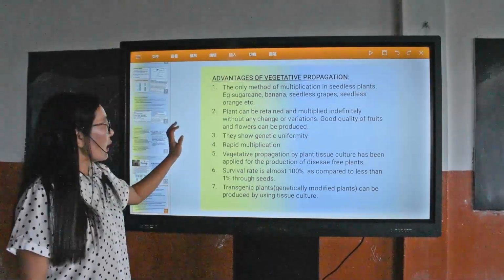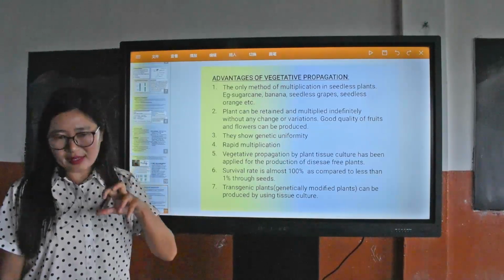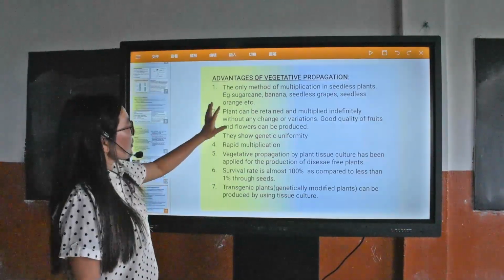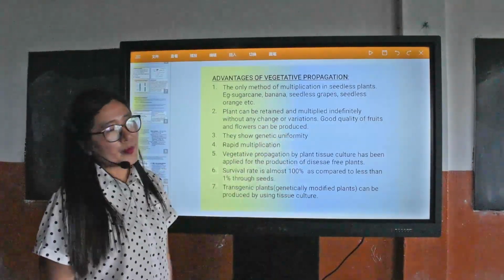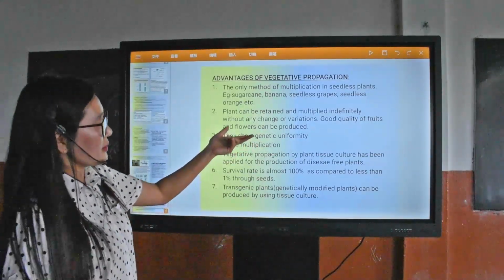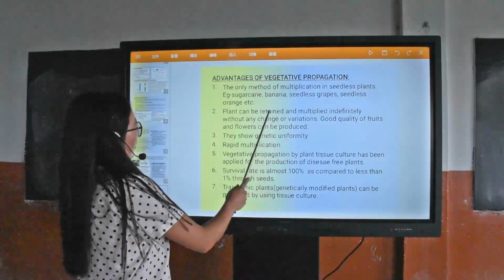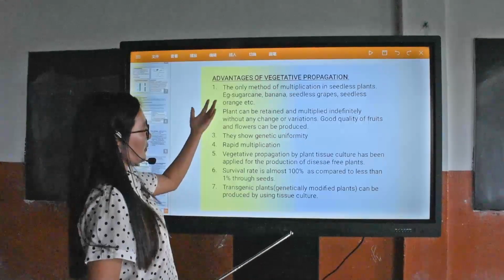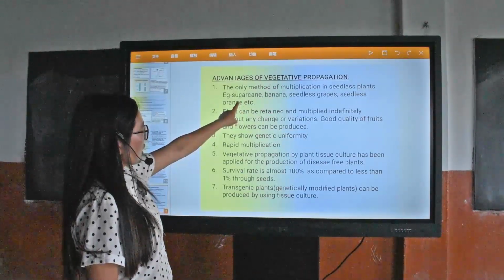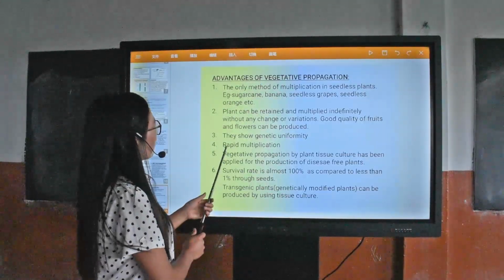So these are the various methods of asexual reproduction in living organisms. We'll now see the advantages. Some of the advantages of vegetative propagation you will find here. In seedless plants, propagation can be done, and the only method of propagation is through vegetative means.